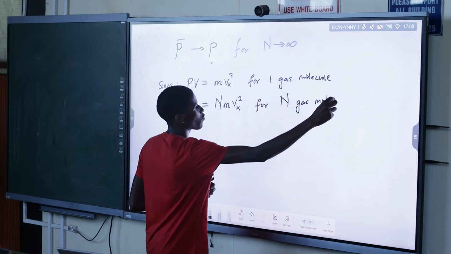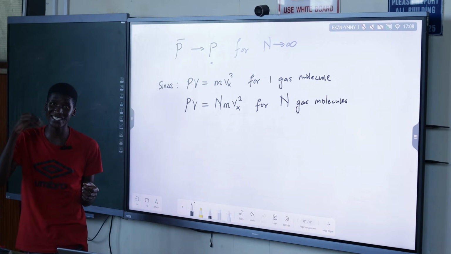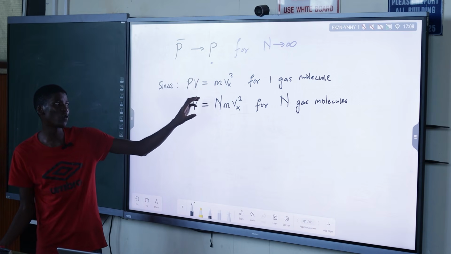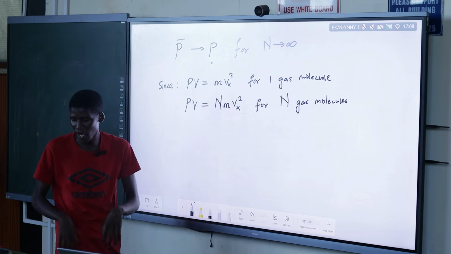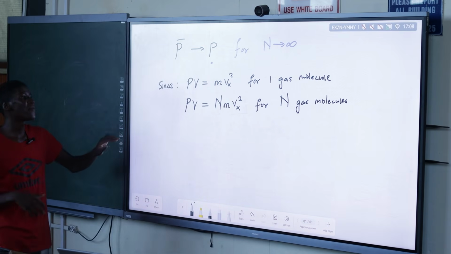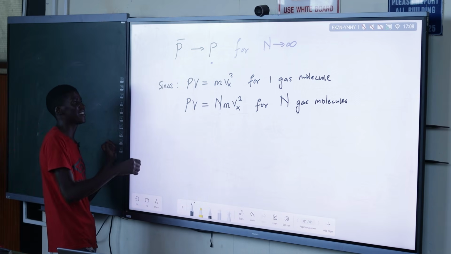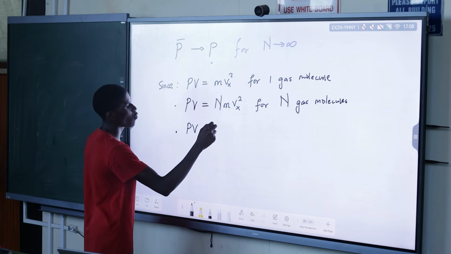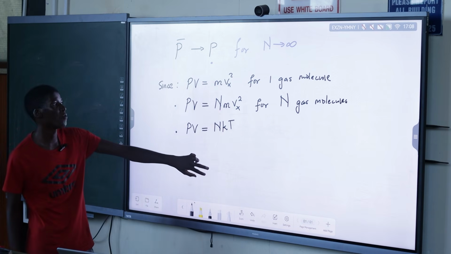So now we have got many of them in our container. Our container has N particles. We have to multiply this ratio PV by N to calculate more like the total pressure. Now this is similar because we already know that these are ideal gases. We model them as ideal gases. They follow the ideal gas law, which we have modified, which is PV is equal to NkT. This is the modified form of the law.